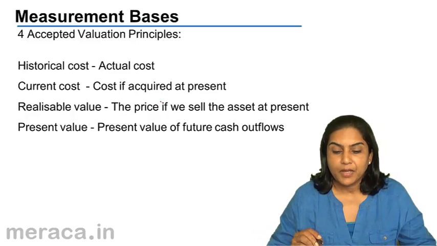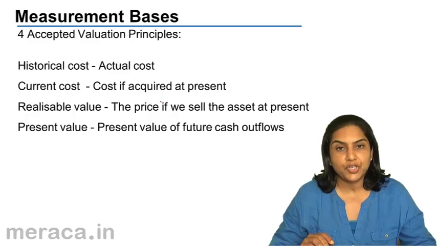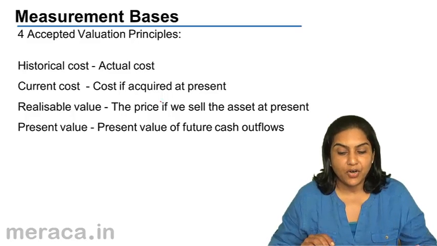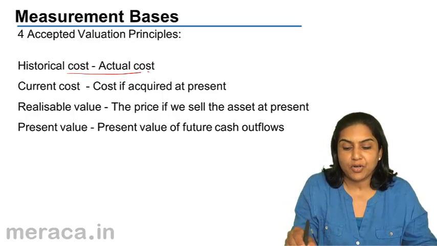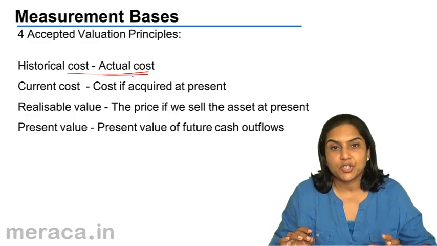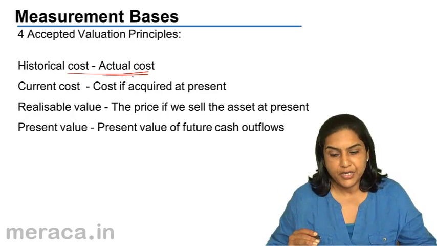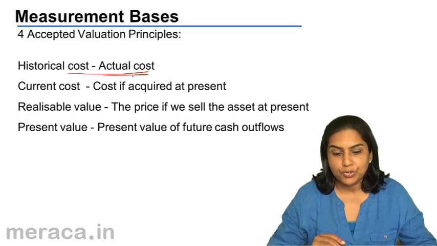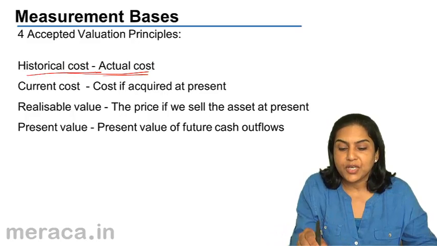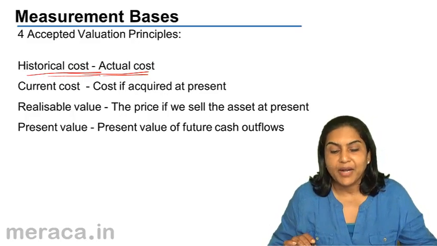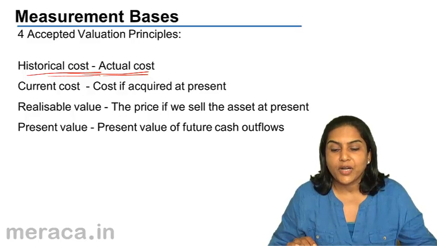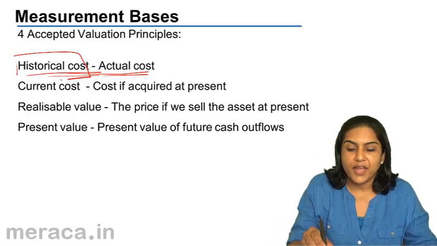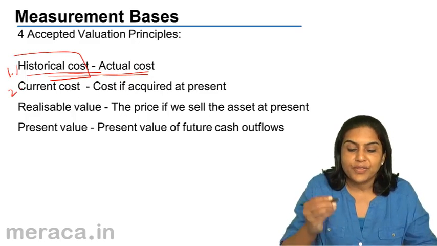Measurement basis. There are 4 accepted valuation principles. In accounting, so far we discussed that everything is recorded at the historical cost or actual cost. But accounting as a field, as a subject, is also evolving. There are other measurement bases and we will quickly go through them. Though usually as of now we are still using the historical cost, which is nothing but actual cost. So what are the accepted valuation principles? One is the historical cost or the actual cost. This is one. 2, the current cost.